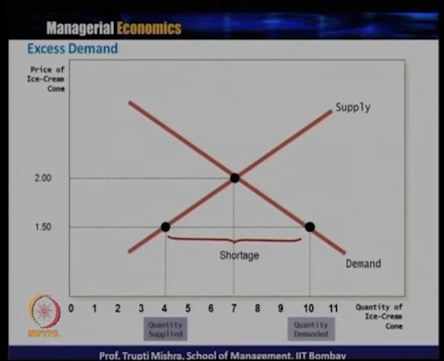Then the second situation, excess demand, the graphical representation of that. Price has decreased from the equilibrium price. The equilibrium price is 2, and the price has decreased from 2 rupees to 1.5. Less is the price, more is the demand: 1.5 is the price, 10 units is the demand. And what happens to supply? Supply decreases from 7 units to 4 units, because less is the price, less is the quantity supplied. The gap between the 4 units quantity supplied and 10 units quantity demanded leads to shortage in the market.